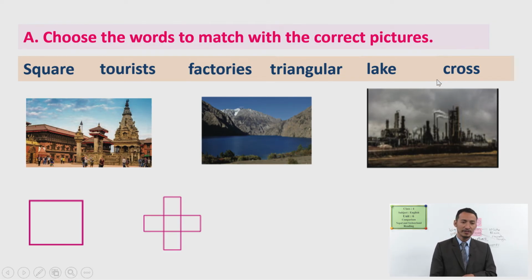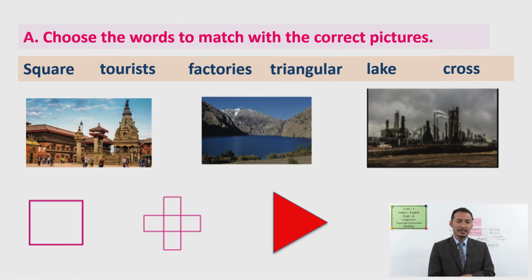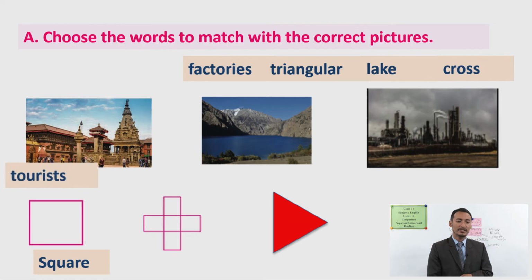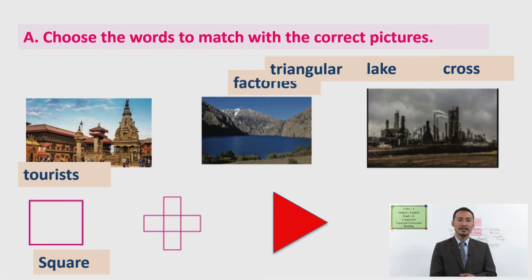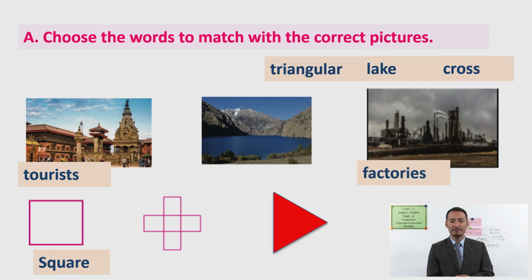Let me show you the matches, okay? And the last picture we have again is triangular. Okay, that's the square. And these are the tourists here. And this picture is about factories.